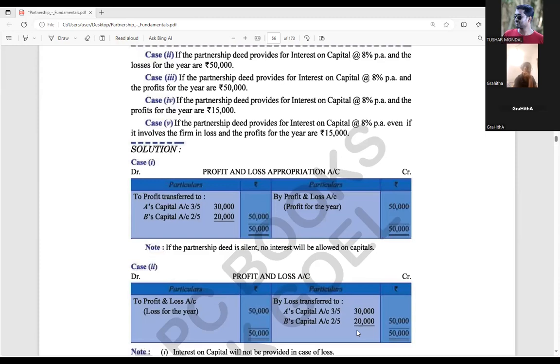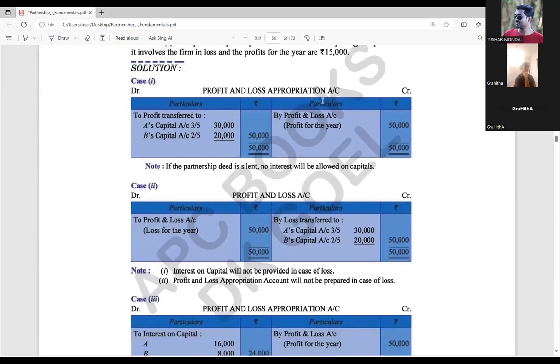Clear? Okay. Next one is point number 3. If the partnership deed provides interest on capital at 8% per annum, and the profit for the year is 50,000. You can find here profit for the year 50,000. There is no loss. Profit is there, with 8% per annum. You can find the interest on capital for both. One is 2 lakh rupees, another is 1 lakh rupees. So on 2 lakh at 8% we are calculating, right?